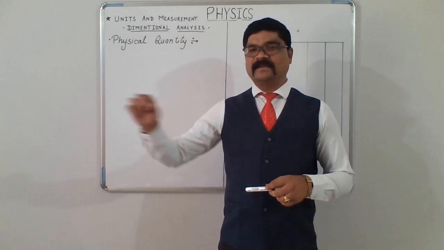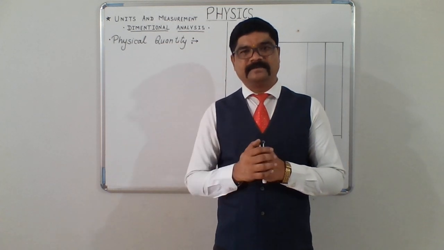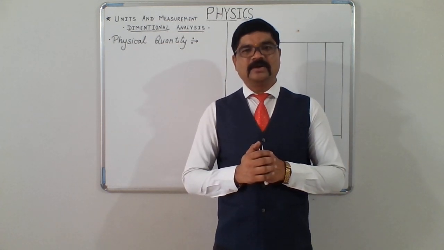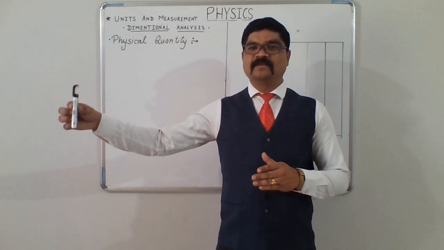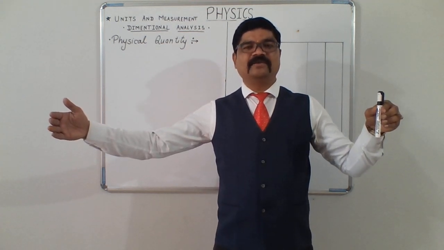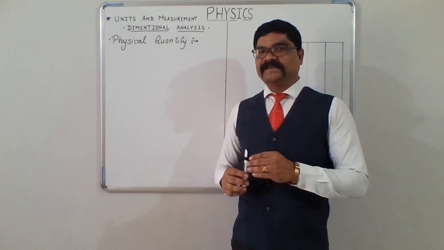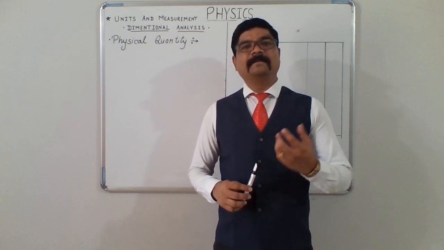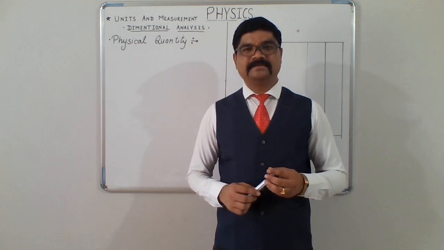The reading in the thermometer can give us the actual temperature of the body. To measure the distance covered, if the object is moving from one point to the other point, we can measure this distance by using a proper scale. So this is the direct method of measurement.